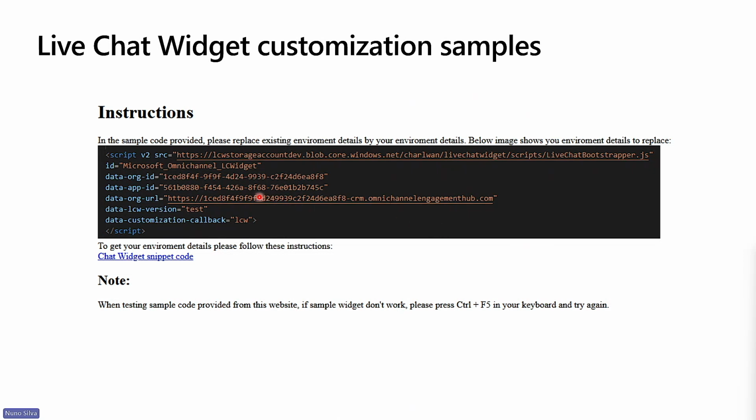As we can see here, the parameters to change are the source of your environment, where you have the live chat bootstrapper JavaScript, the ID, and then some details about the org ID, the app ID, the org URL, and the type or version of the environment. We are also adding a parameter to the out-of-the-box script that we get when we do the out-of-the-box configuration. In this case, we are calling our JavaScript function that we will use to develop our customizations. Now, let me show you some examples of what we can achieve with these customizations.